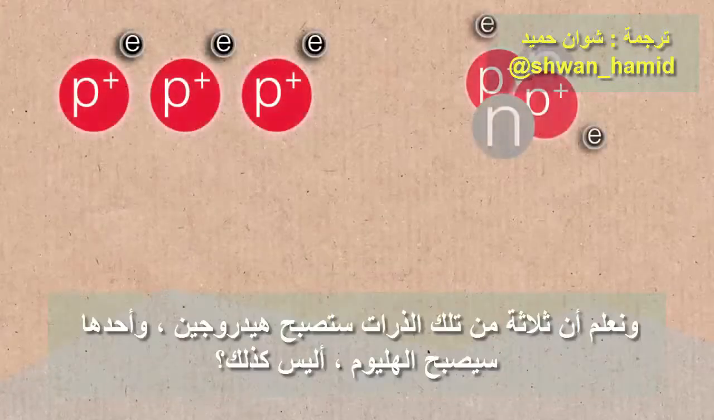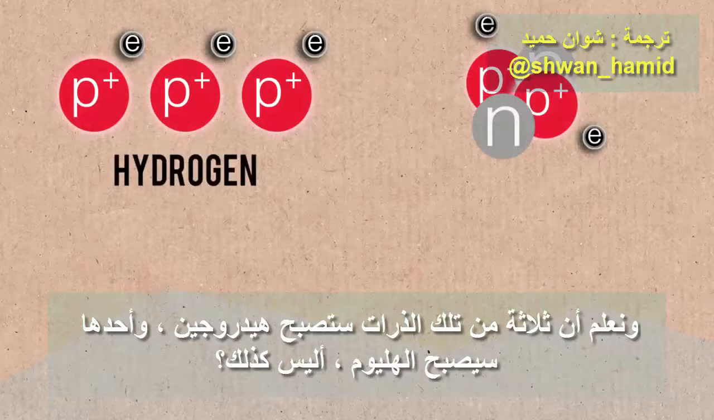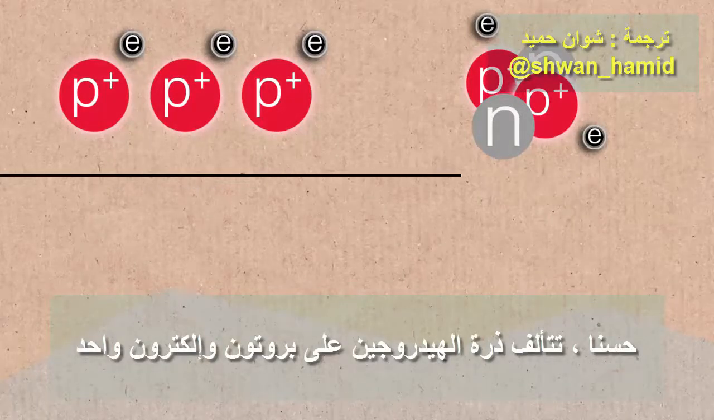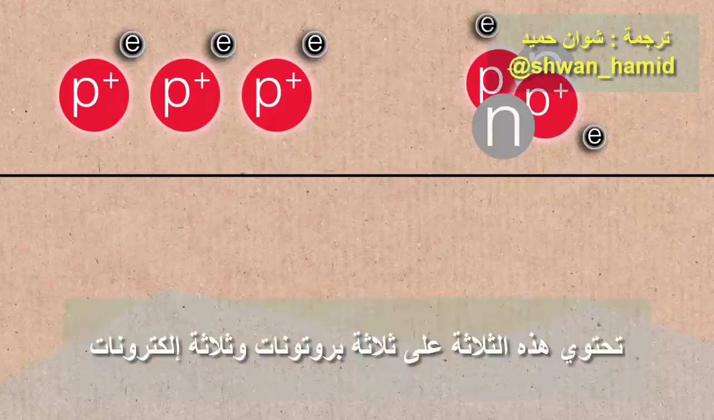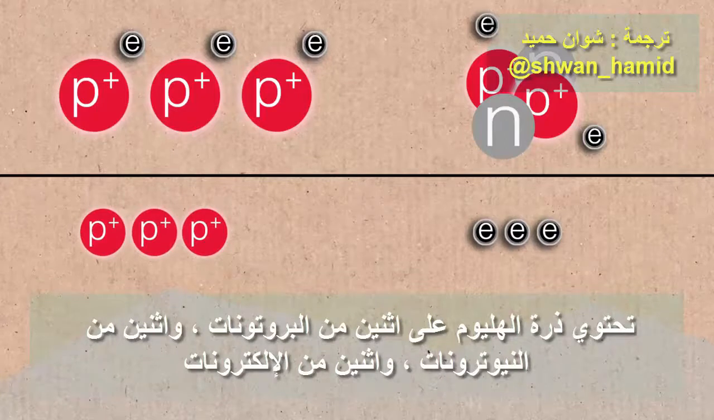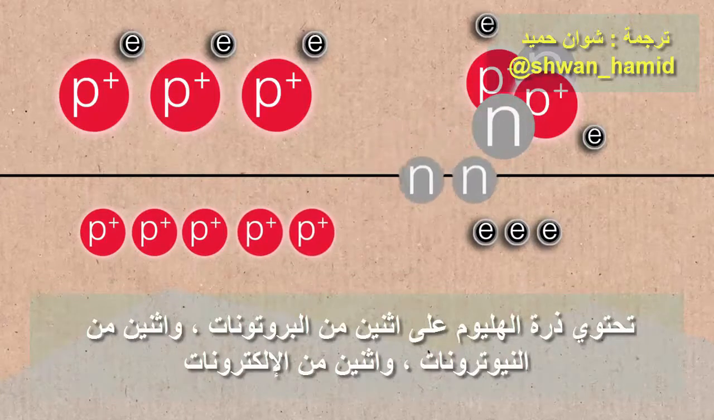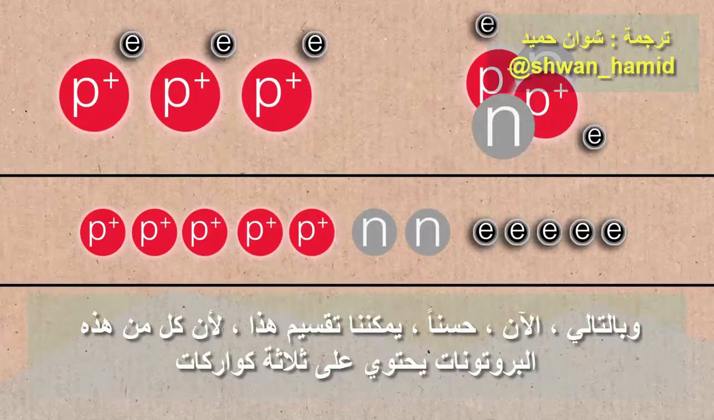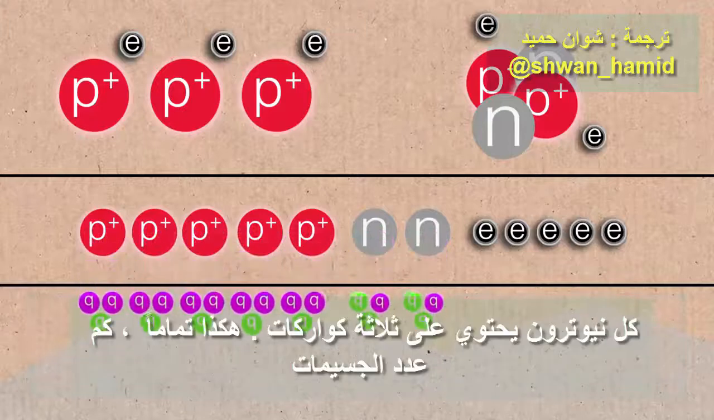Then we know that 3 of those atoms are going to be hydrogen, and 1 of them is going to be helium, right? Well, the hydrogen atom contains 1 proton and 1 electron. So these 3 contain 3 protons and 3 electrons. The helium atom contains 2 protons, 2 neutrons, and 2 electrons. So now we can split this up, because each of these protons contains 3 quarks. Each neutron contains 3 quarks.